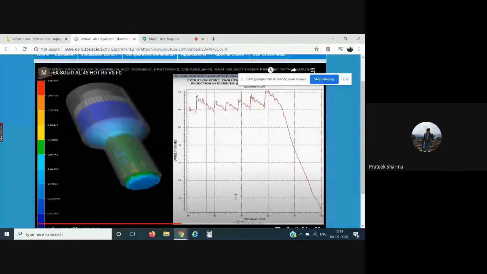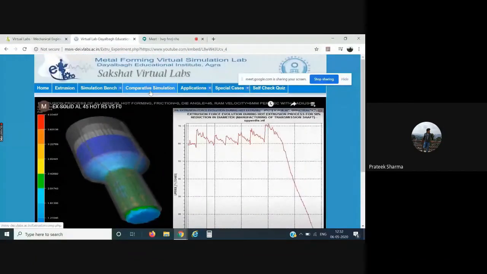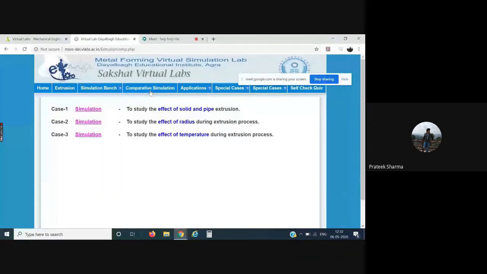Then comes the other part, comparative simulation. It is only present in this metal forming lab, where you can simply compare between two simulations. We have three cases over here. Select any of the cases and two simulations will run simultaneously.